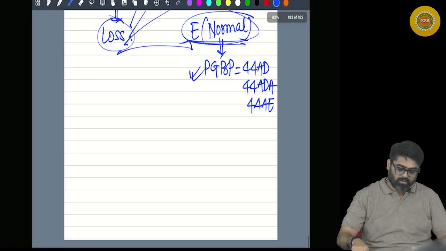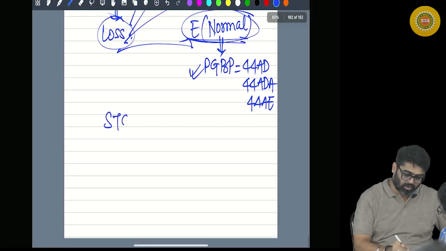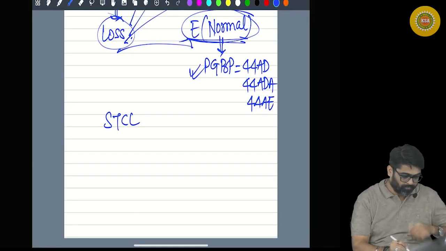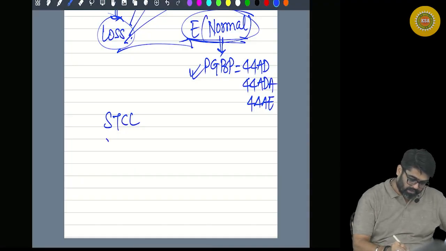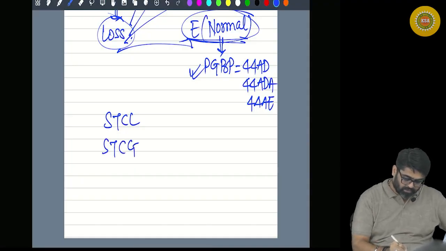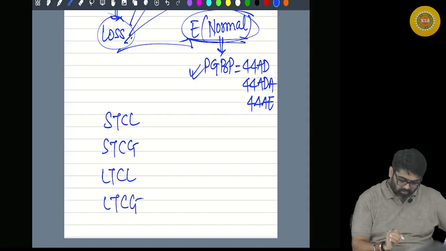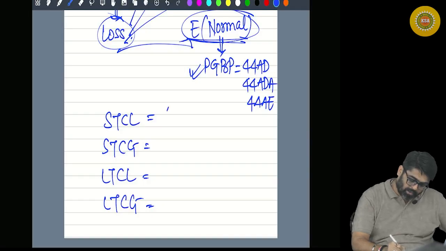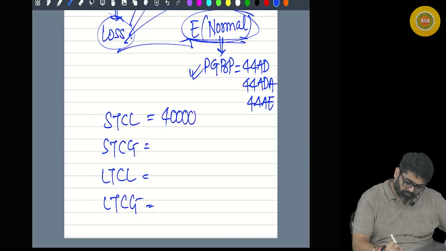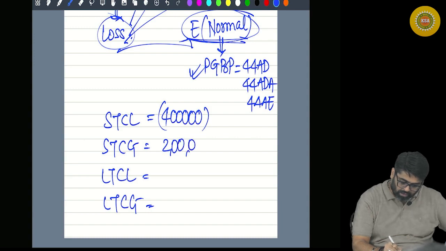Now, wait. What I am telling is that there is some short-term capital loss, some short-term capital gain, some long-term capital loss, and some long-term capital gain. Now pay attention. Very important thing I am telling you. Short-term capital loss of 4 lakhs. Short-term capital gain of 2 lakhs.